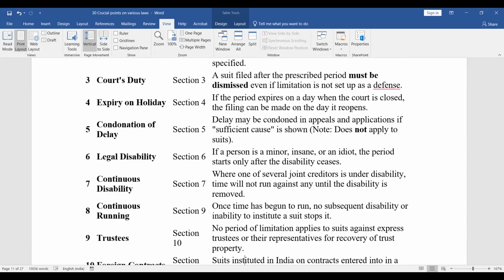But it does not apply to suits. So it may be condoned in appeals and applications. Section 6. If a person is a minor, insane or an idiot, the period starts only after the disability ceases. Section 7. In continuous disability, where one of the several joint creditors is under disability, time will not run against any until the disability is removed.